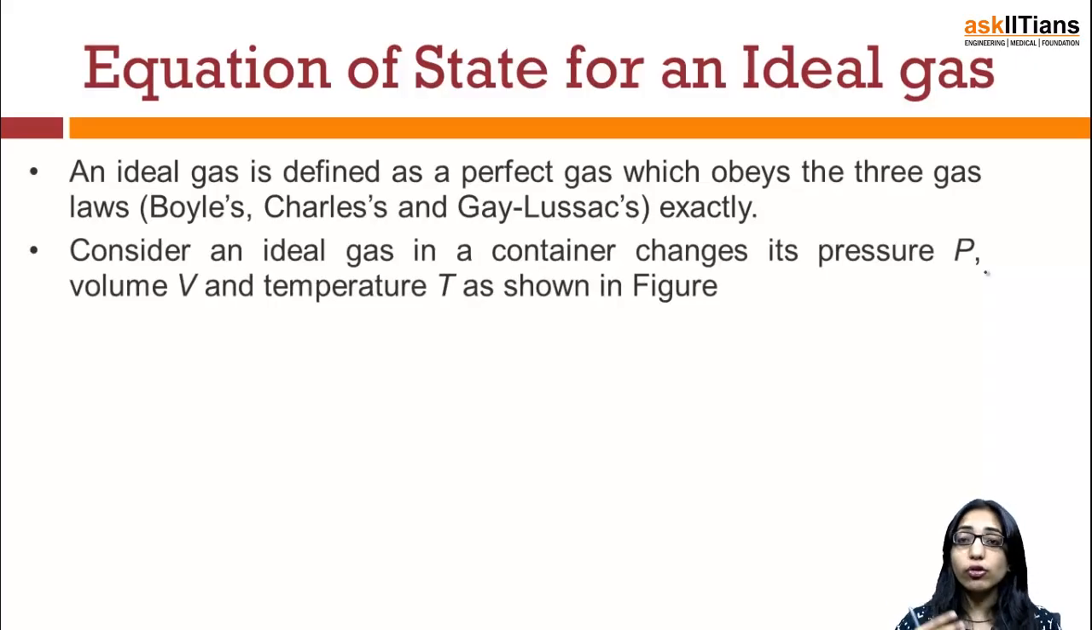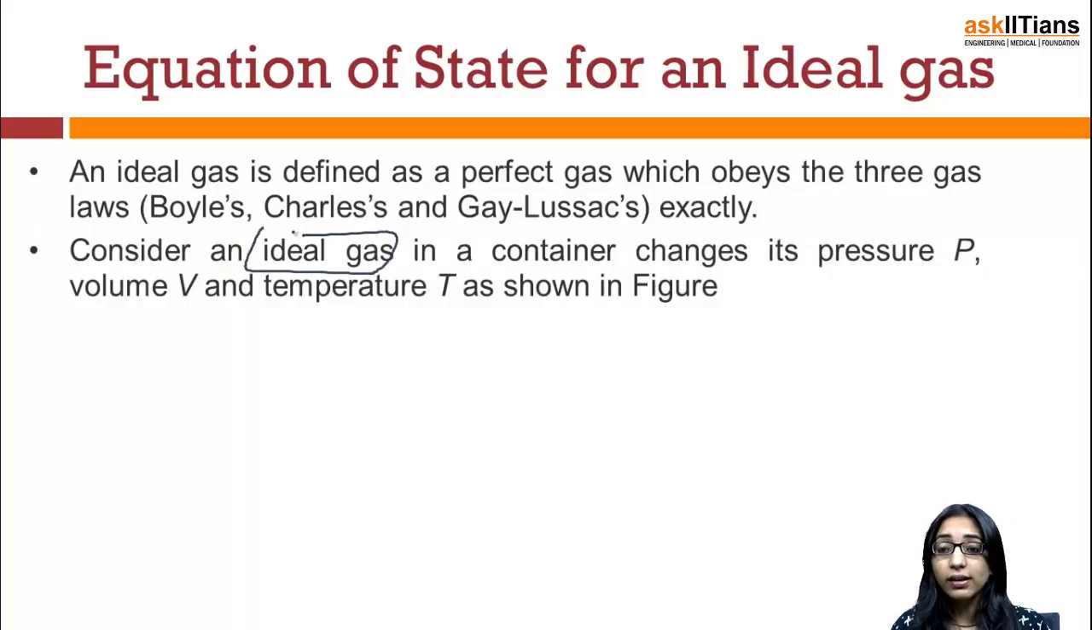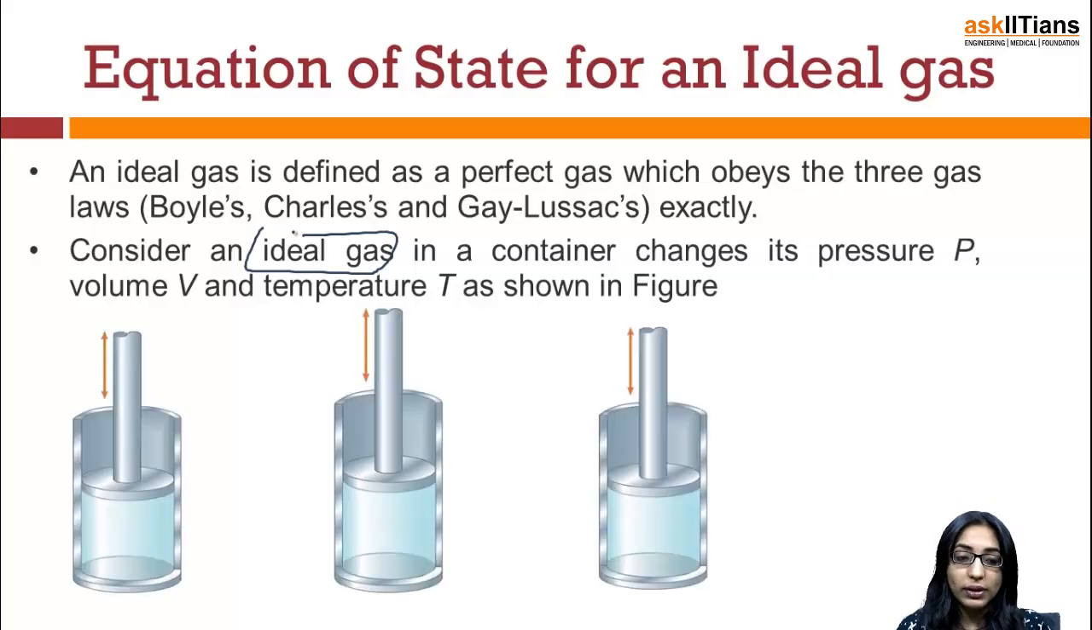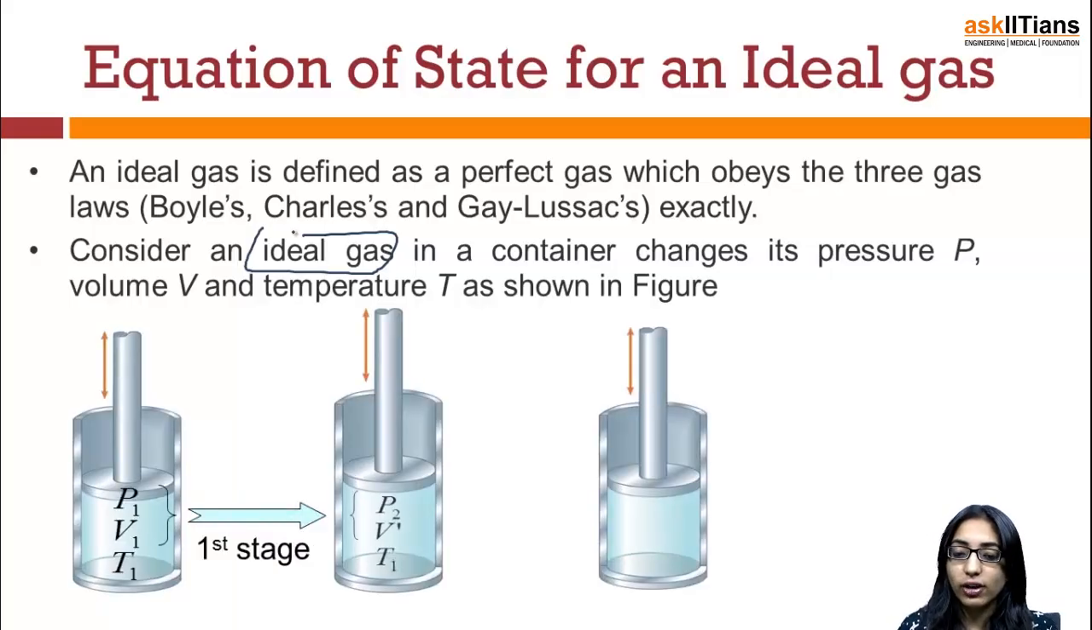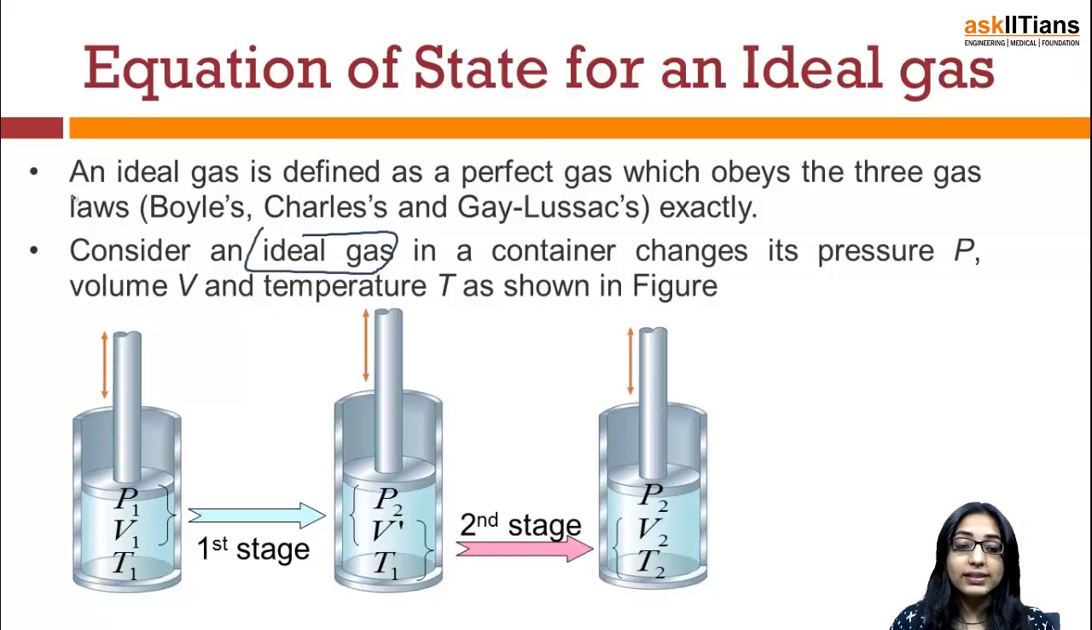Now, let us try to go into the derivation. So, let us consider that there is an ideal gas in a container and it changes its pressure P, volume V and temperature T as shown in the figure. So, let me draw the figure and let's try to evaluate what we have to conclude. First of all, for example, this is a container in which some gas is occupied. So let's say the gas is at pressure P1, volume V1 and temperature T.